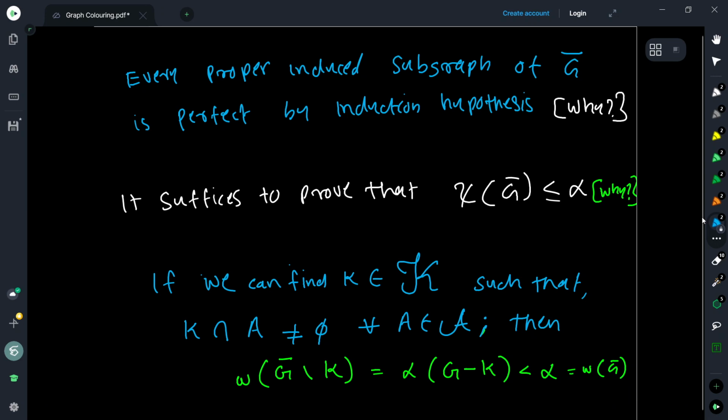So if you take any proper induced subgraph of the complement of G, then by induction hypothesis, it is perfect. Why is that?